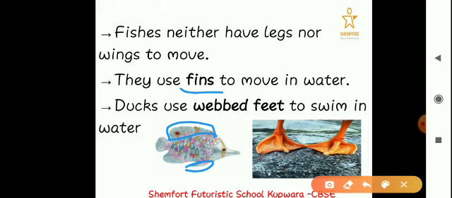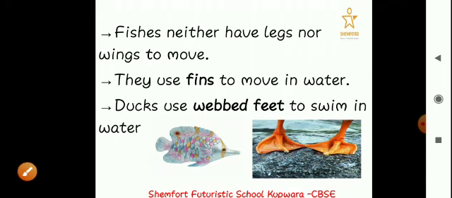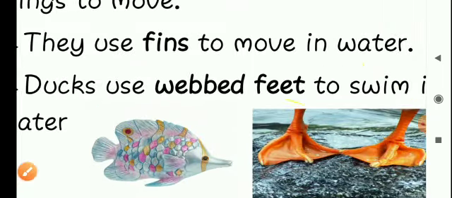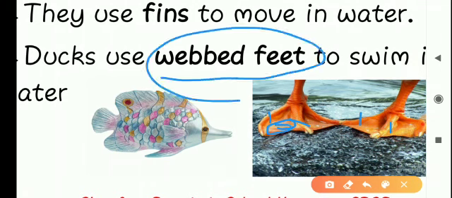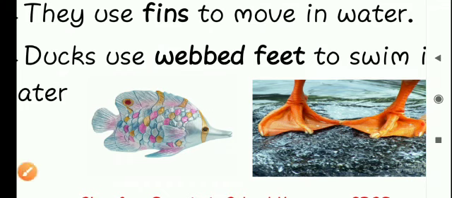Then ducks. Ducks have webbed feet to swim in water. When it comes to ducks, they have this kind of feet. These are called webbed feet. Webbed feet are the feet where the toes are joined with each other. These are the toes, but they are joined with each other. You can see they are joined, so that's why they are called webbed feet. So ducks have such feet which they use to swim in water.